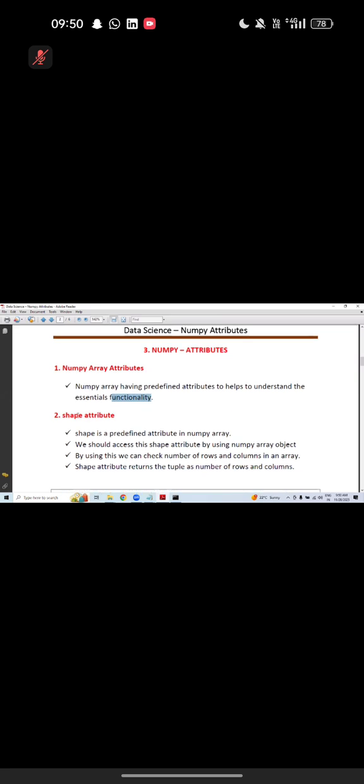To help to understand the essential functionality. The first one is called shape. Somewhere we have seen this. DataFrame shape is an attribute. Am I right? Here also the same. The attribute name is the same, the functionality is also the same. Conclusion of the story, pandas borrowed the same functionality from NumPy array actually.